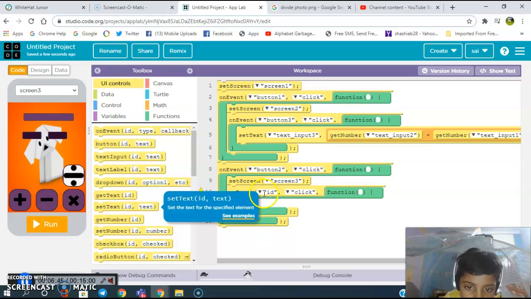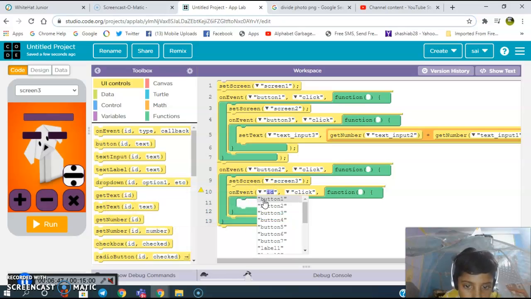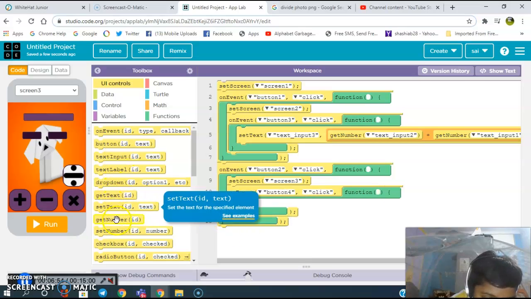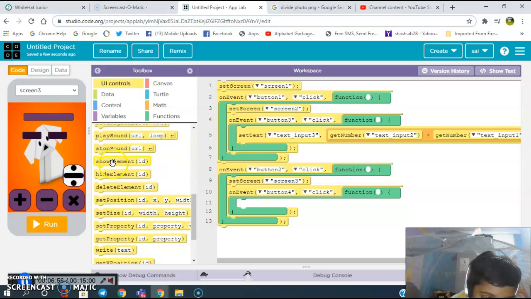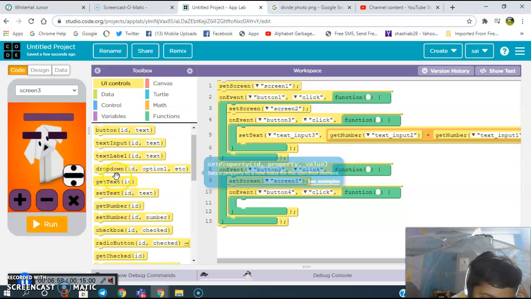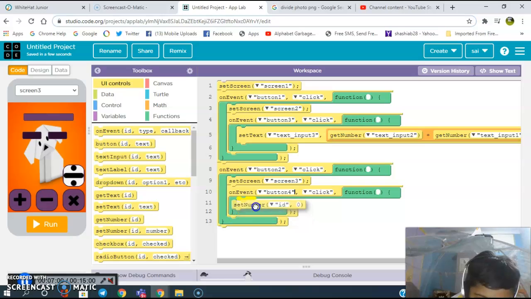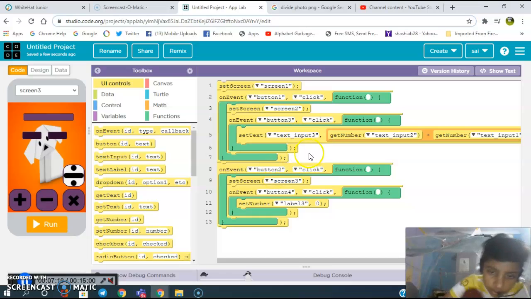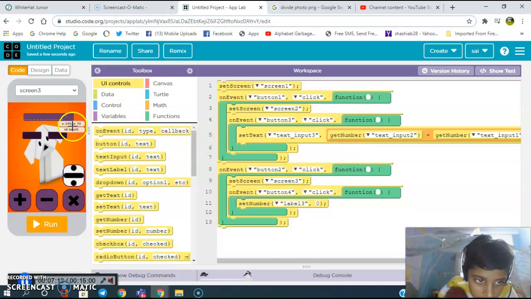So the button 4 is clicked. Set the number ID to label 3. Label 3.